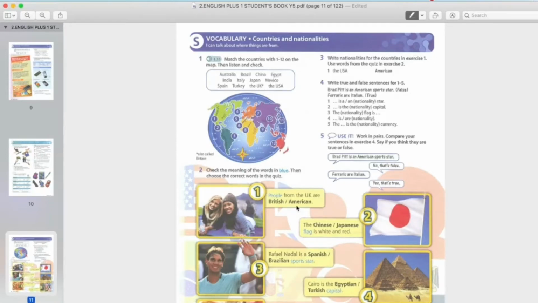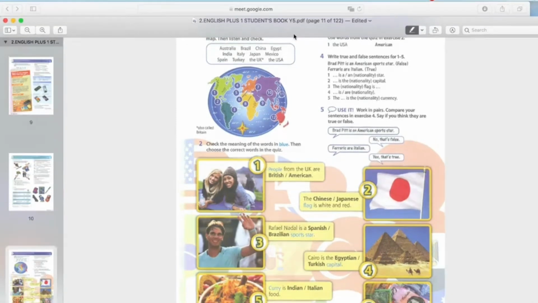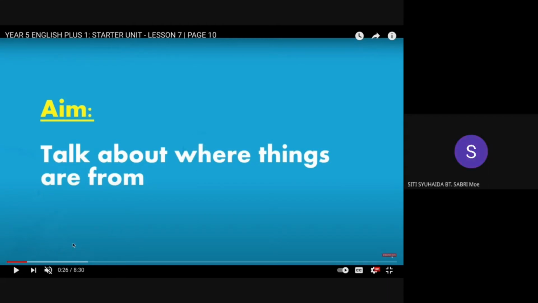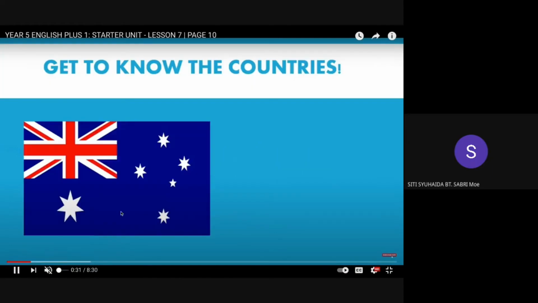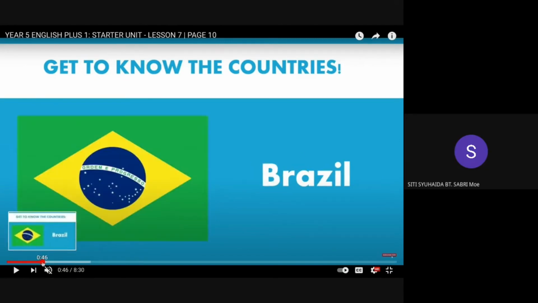Okay, let's try. Okay, before we try, I will show you a video. So this is our objective. Talk about where things are from. First one, this is a flag. Ini sebuah bendera, flag. Can you guess what flag is this? The answer is Australia. Next one, this is Brazil.